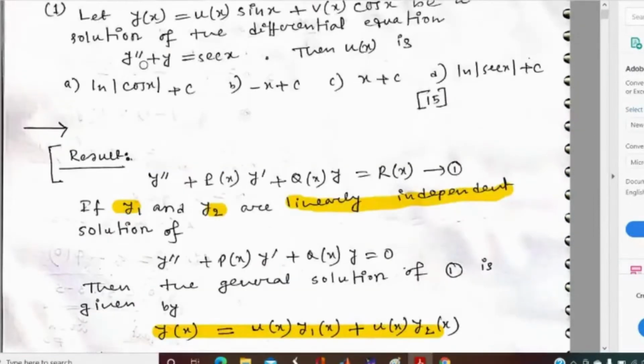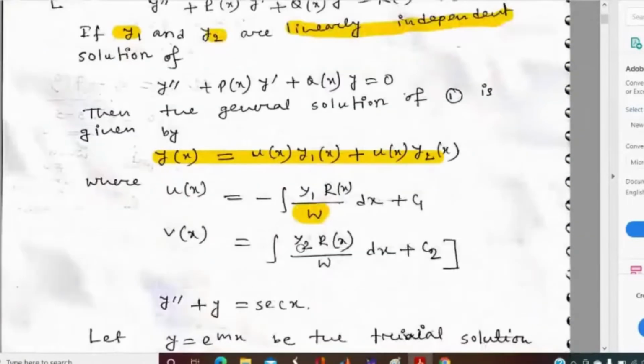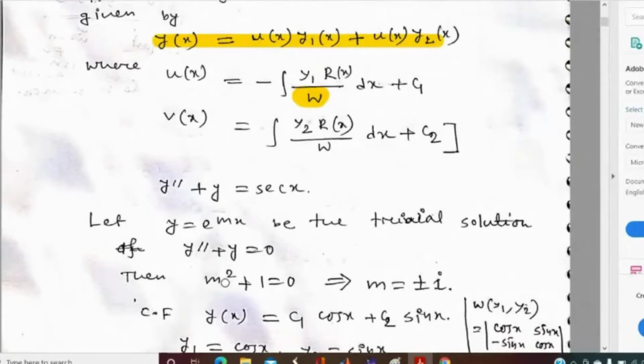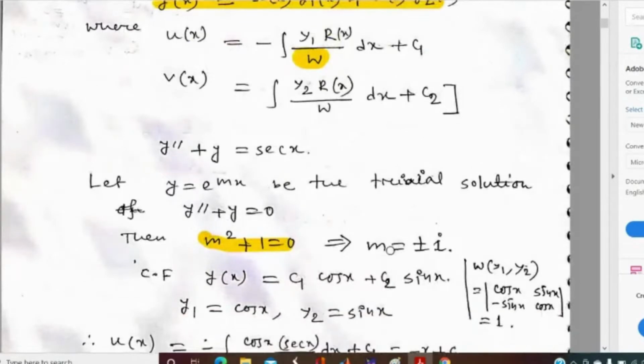So if we compare this with the given equation, y double dash plus y equal to sec x, and put y equal to e to the mx as a trial solution, then the auxiliary equation will be m square plus 1 equal to 0, and the roots will be m equal to plus minus i. So the complementary function will be c1 cos x plus c2 sin x.